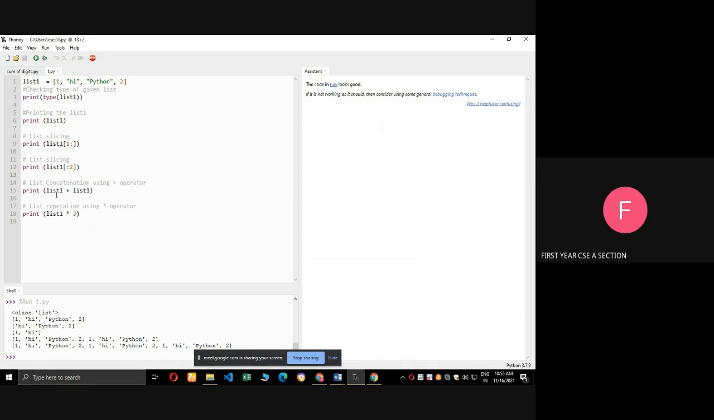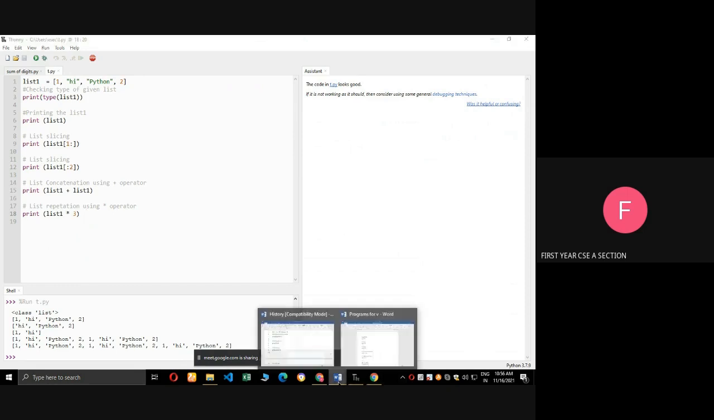Next one, print list 1 plus list 2. What is list 1? Hi python 2. Again plus means again one more time list 1. Hi python 2. See the output, hi python 2. Next one, list 1 into 3. See, into means 3 times. 3 times list 1. What is 3 times list 1? Hi python 2, hi python 2, hi python 2. See, 3 times it is printing. Yes, can you understand? Okay.